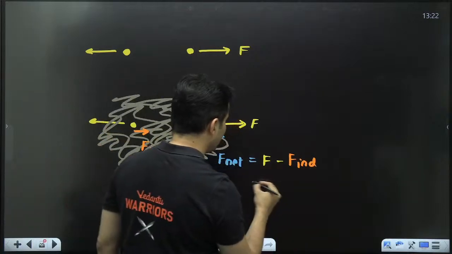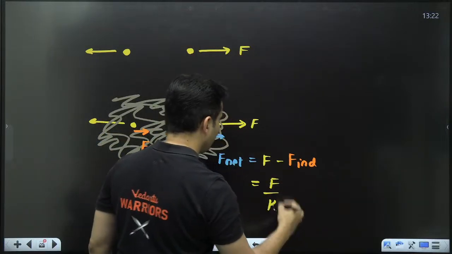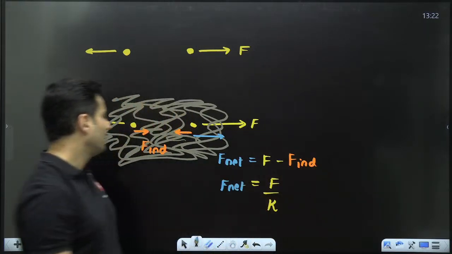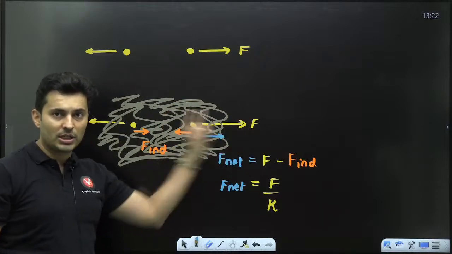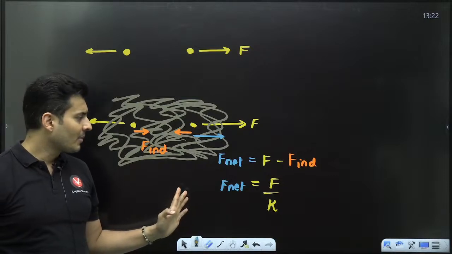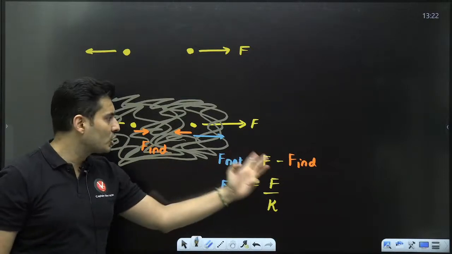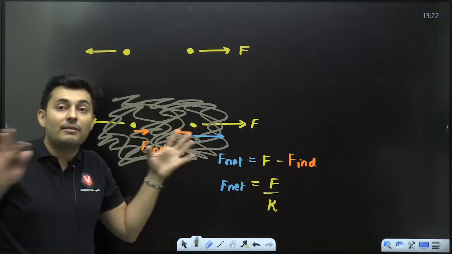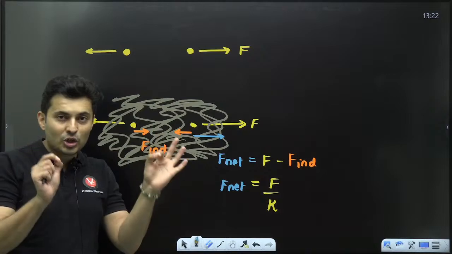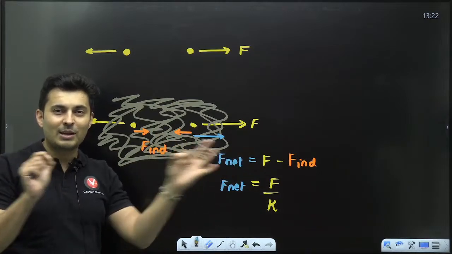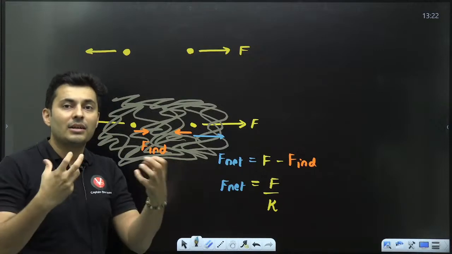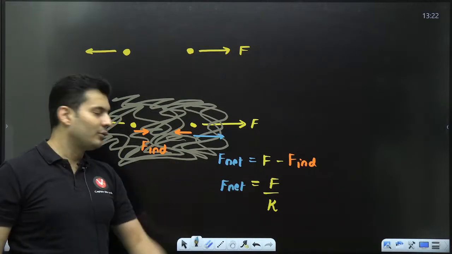So this is basically older force by K. So that is the net force between the two charges, which is the force by the actual two charges minus the induced charges in the dielectric medium. So realize this, the actual force between the two charges has never ever changed. The net force has changed. Actual charges still repel with the same force. There is a new force, induced force, that creates a new apparent or net force.